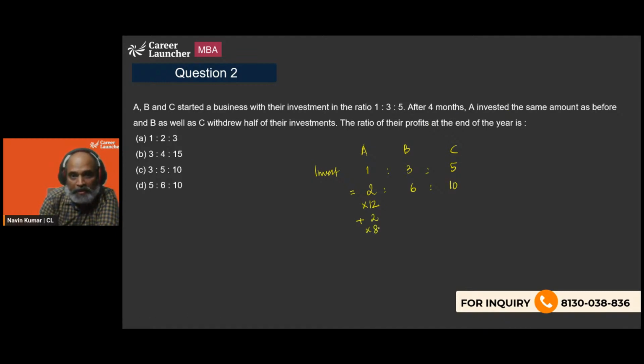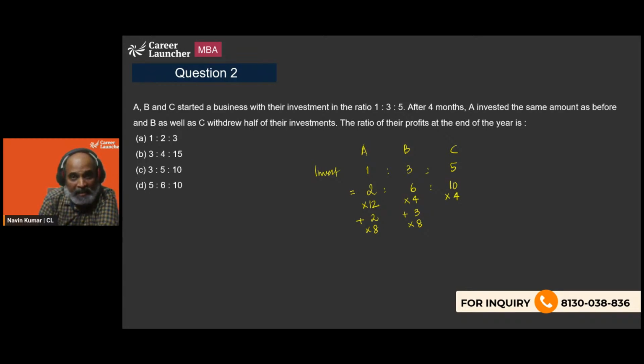So it's 2 into 8. If you look at B, after 4 months, the 6 was invested for only the first 4 months, and then half of the money, that is 3, was taken out, and that 3 was invested for the remaining 8 months.